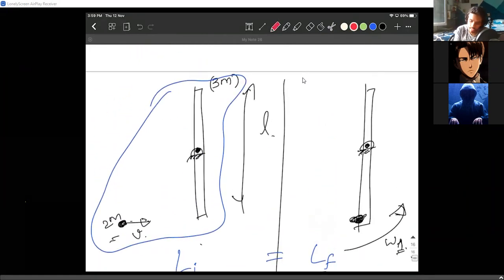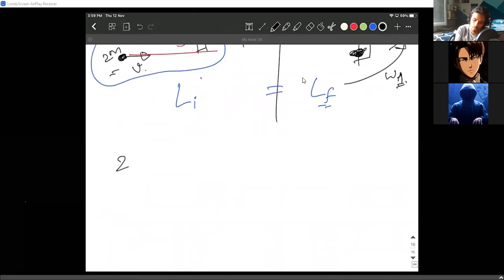When the particle is going, it is going at a perpendicular distance of L by 2 from the axis of rotation. So mass 2m into v into perpendicular distance.